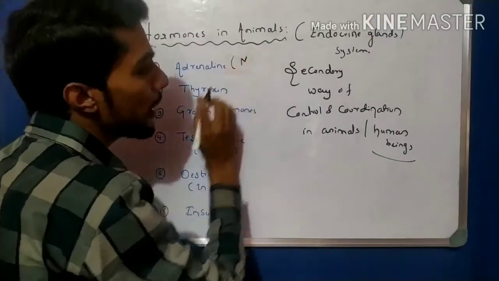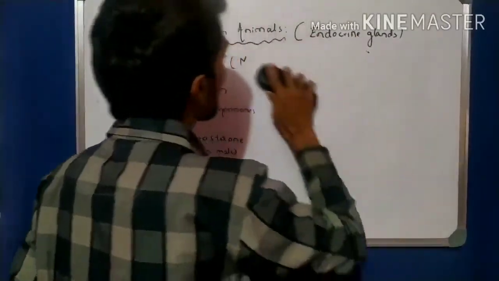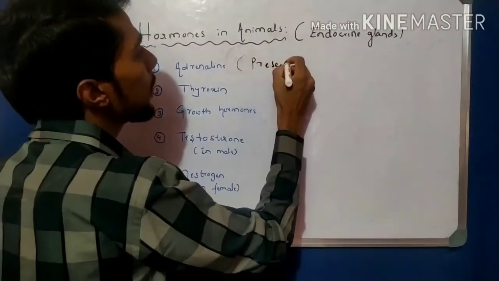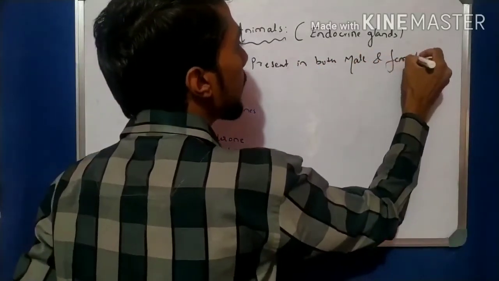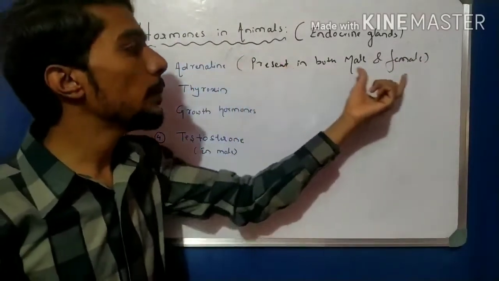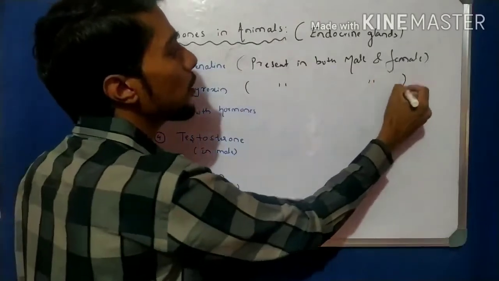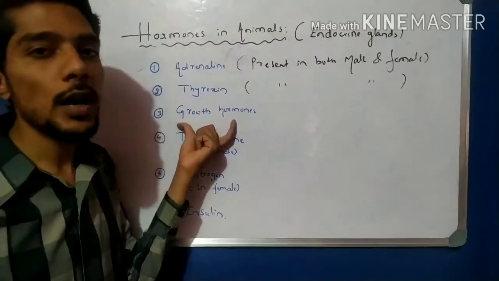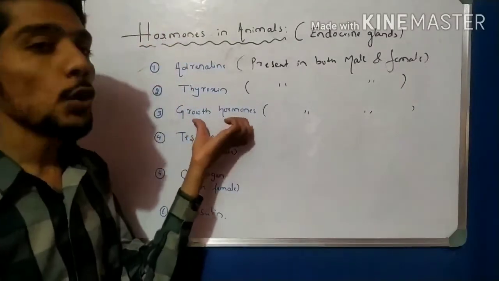The second hormone is thyroxine, which is also present in both male and female. The third hormone is growth hormone, also present in both male and female.